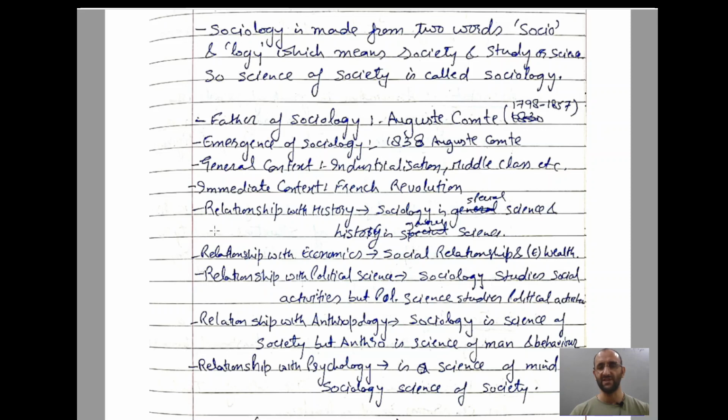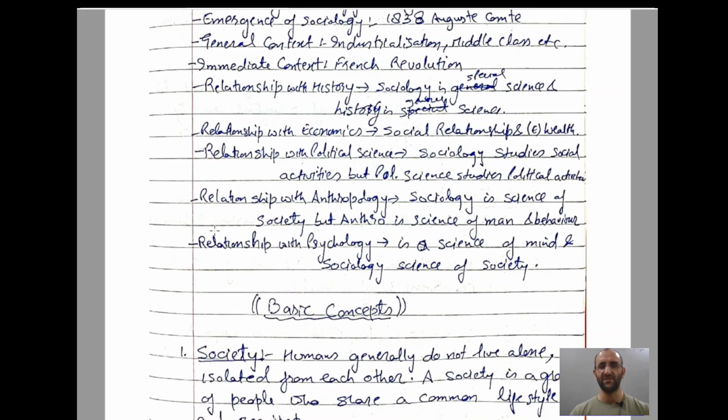What is its relationship with history? Sociology is a special science and history is a general science. Relationship with economics, social relationships and wealth. Relationship with political science. Sociology studies social activities, but political science studies political activities. Relationship with anthropology. Sociology is science of society, but anthropology is science of man and behavior in the society. Relationship with psychology. Psychology is a science of mind, and sociology is a science of society.